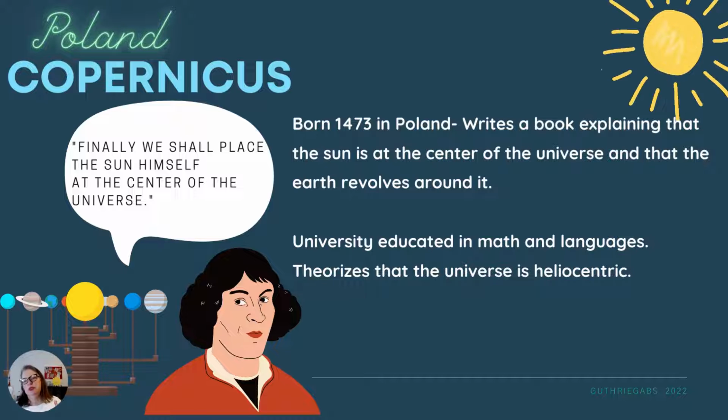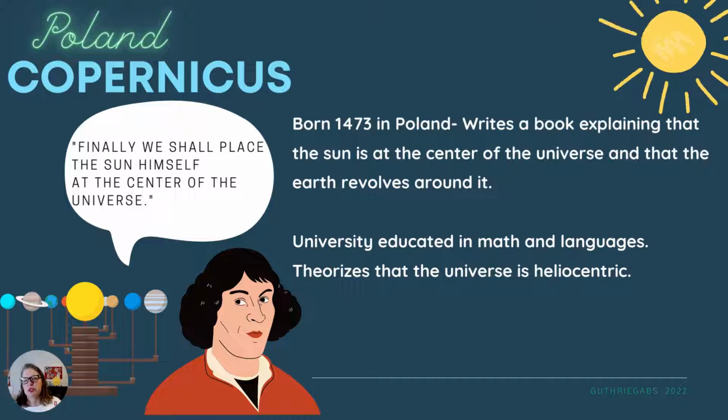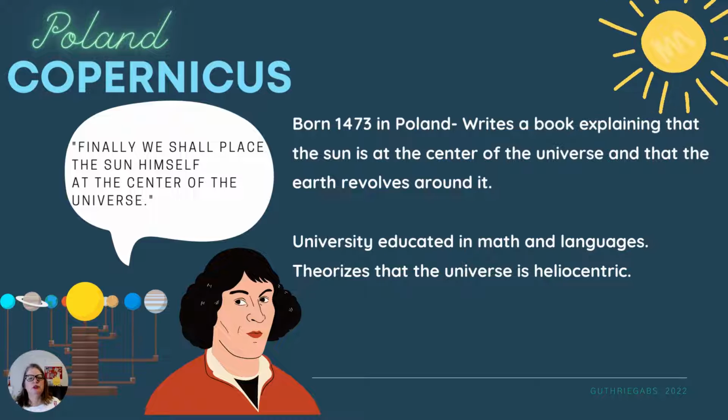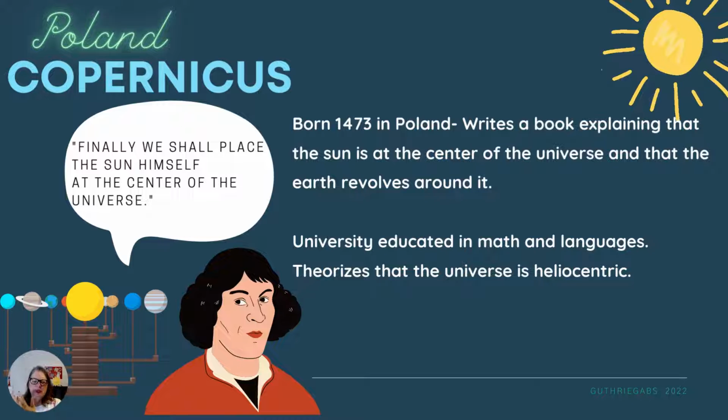So everyone's believing that the Earth is the center of the universe. Everyone's fine with that. Until we get a man by the name of Copernicus. And Copernicus lives in Poland, right? And he is a member of the Catholic Church. He's been educated in the Catholic Church. Very smart man, does a whole lot of math, a whole lot of writing and science. So he's working for the church, but then he also has a side interest.